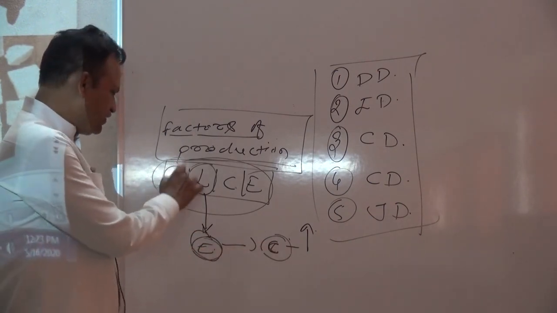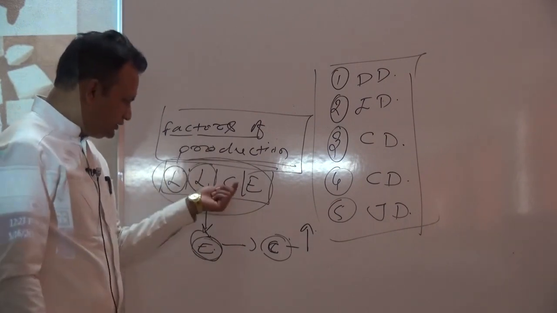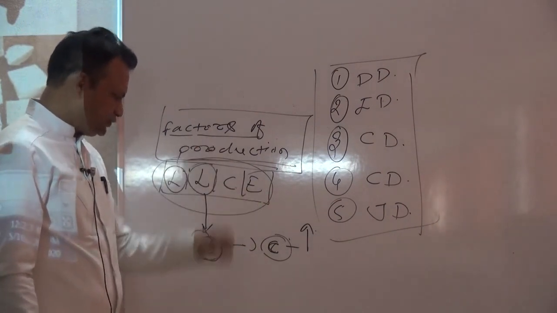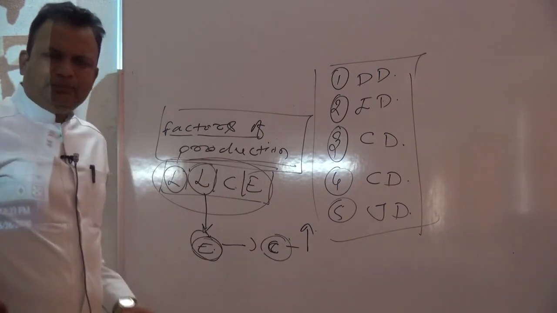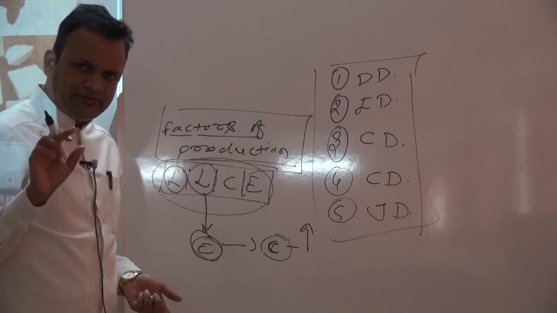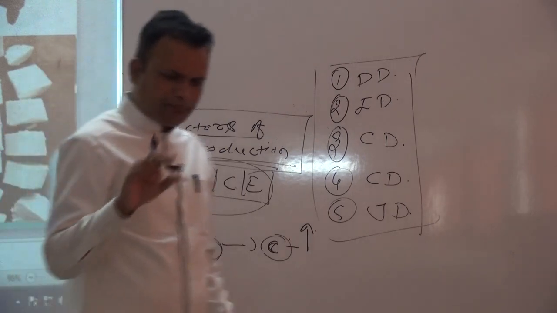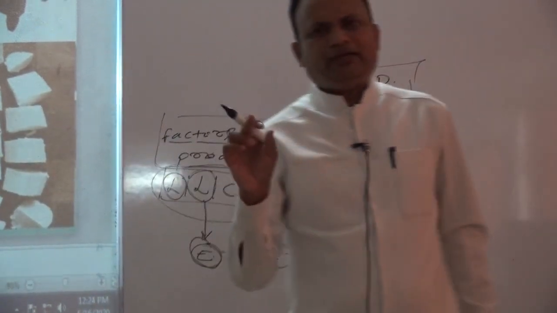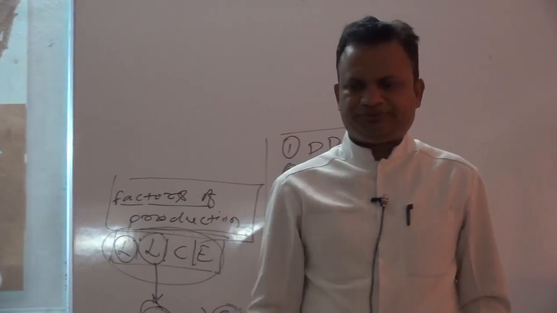Same thing happens in the case of land also, capital also, entrepreneur also. Land's demand depends upon whatever product is produced by the land, and what type of demand that product has.